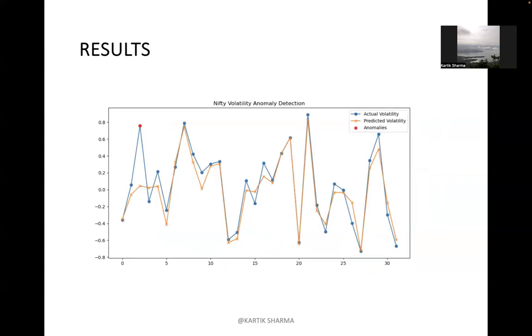Now moving on to the Nifty volatility anomaly detection. Here the predicted volatility aligns well with the actual volatility for most points, capturing the overall trends and the short-term variations. This model performs well in capturing the general volatility patterns, but misses extreme anomalies caused by sudden market events. The detected anomalies can be used to investigate further for unexpected market behaviors. To improve performance, this model could be trained on more extreme events or volatility spikes. But it did well for the Nifty volatility anomaly.